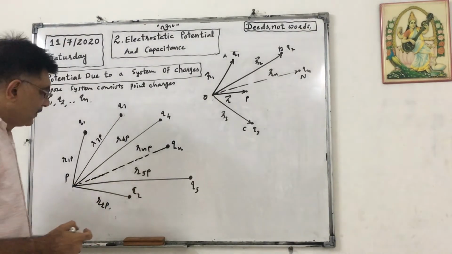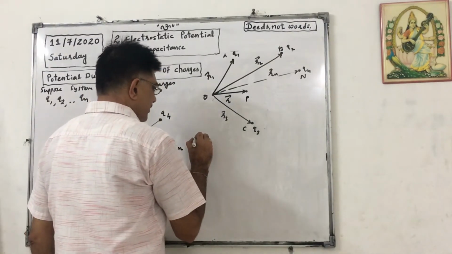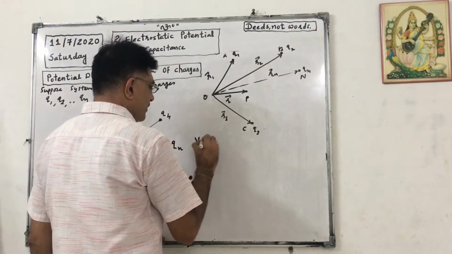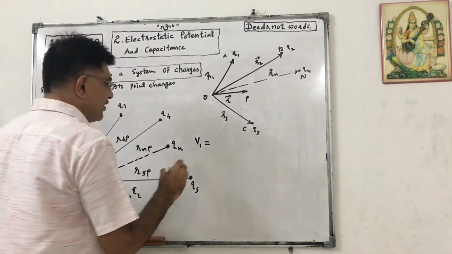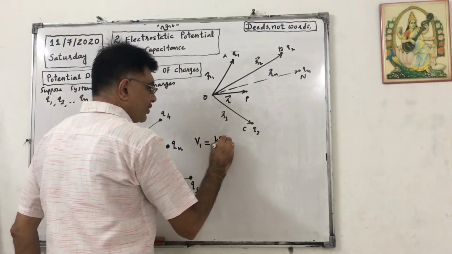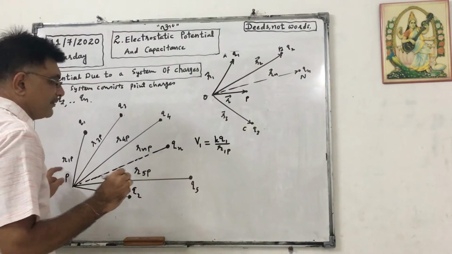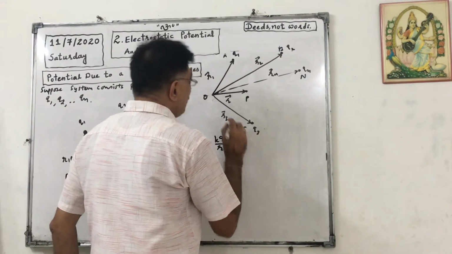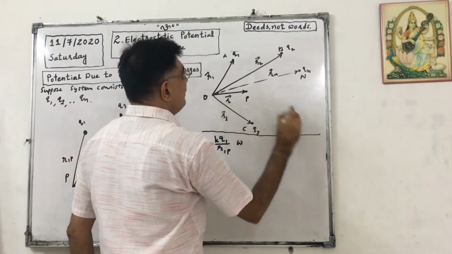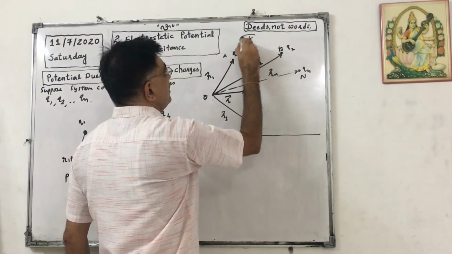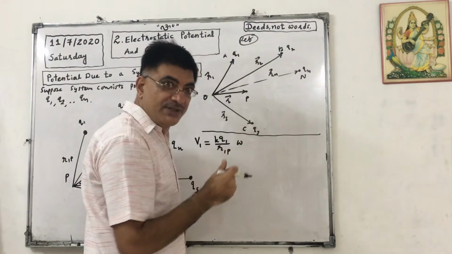Okay. So we know that V1, the electrostatic potential due to Q1 at point P, will be equal to kQ1 upon R1P. Don't see this figure, this is not given in your textbook, this is for your concept that we will discuss afterwards.